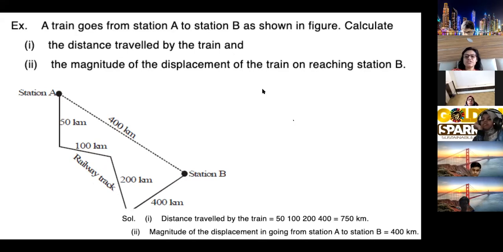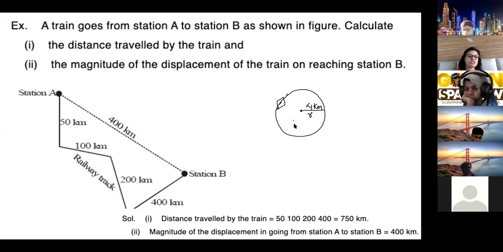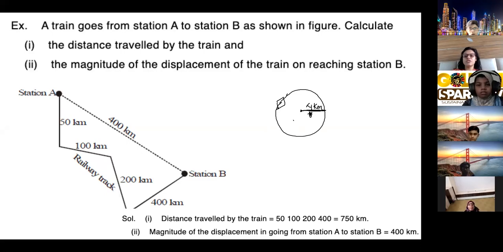Okay, now in case of a circular path, suppose this is a circular path. A car is moving on this road on a circular path of radius, suppose, 4 kilometers. This is a radius. You know what is the radius of a circle? Radius means the center is equidistant from all the points on the circle, and this is the radius.